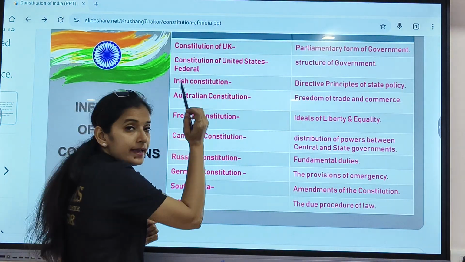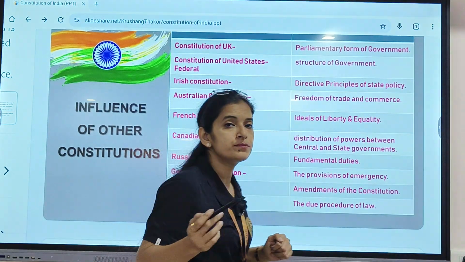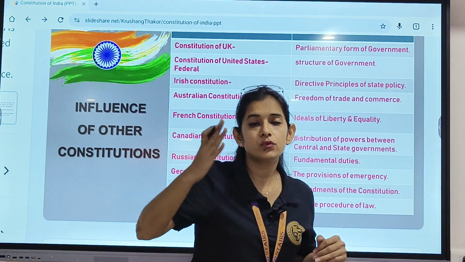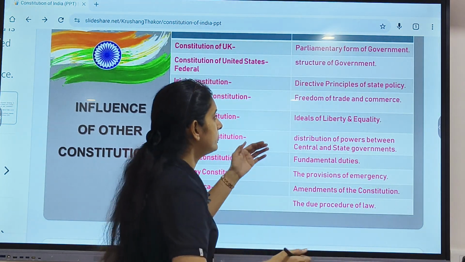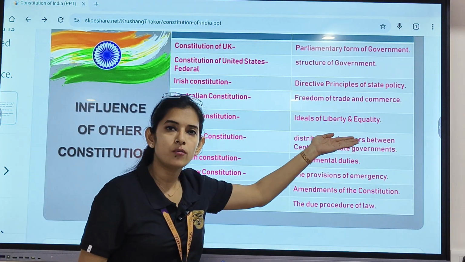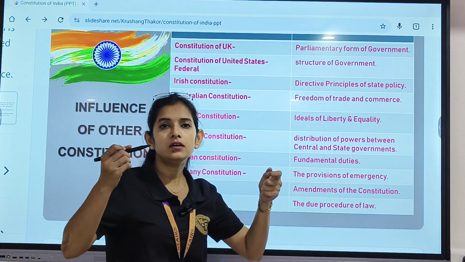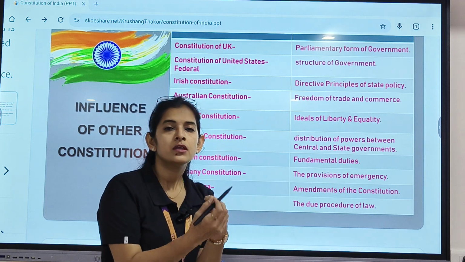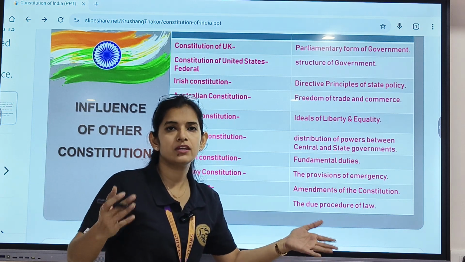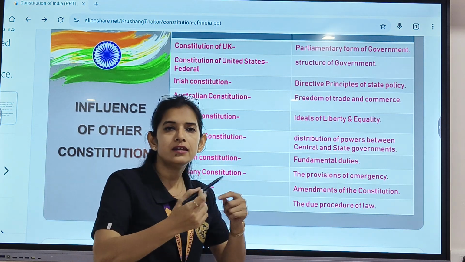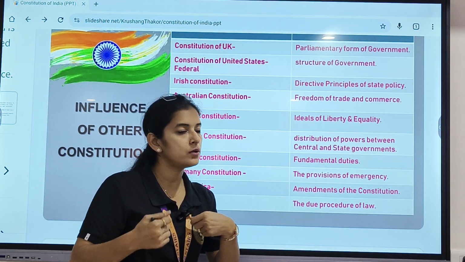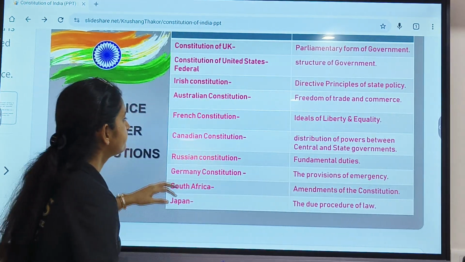Next, from the Irish Constitution, we took the directive principles of state policy. That is, what are the rules and regulations according to which the government will function? From the Australian Constitution, we took freedom of trade and commerce. That is, the removal of almost the maximum of restrictions, rules and regulations, and how trade and commerce would flourish from our country to other countries.